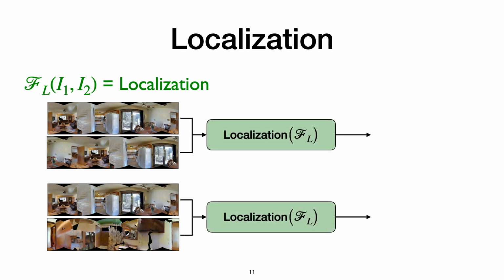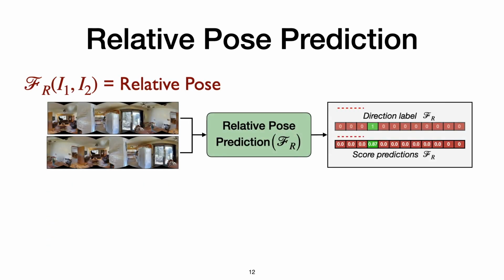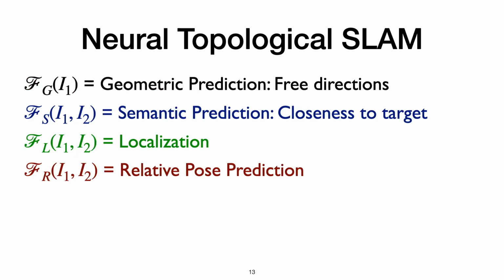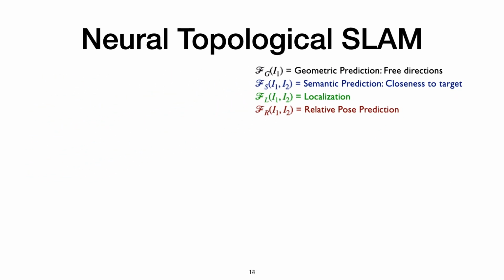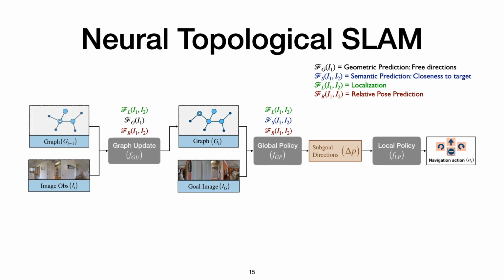The third function, called the localization function, predicts whether two images belong to the same node or not. And finally, the fourth function predicts the relative pose between two input images. We design a modular model called Neural Topological SLAM, which uses these four learnable functions to build topological maps and navigate to image goals efficiently. It consists of three components: a graph update module, a global policy, and a local policy.